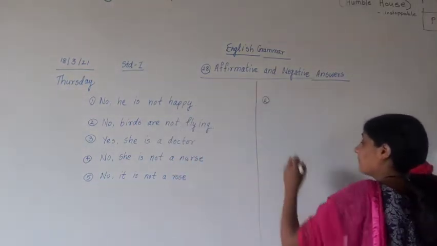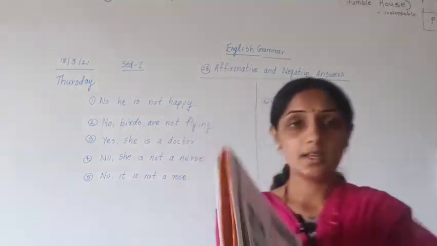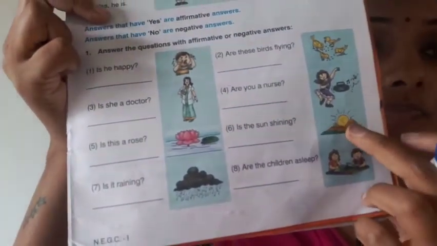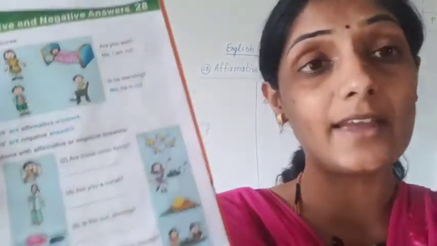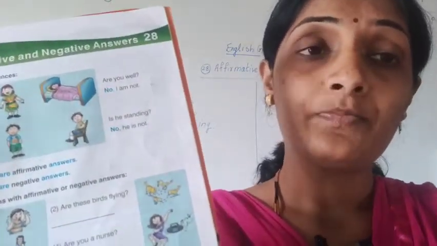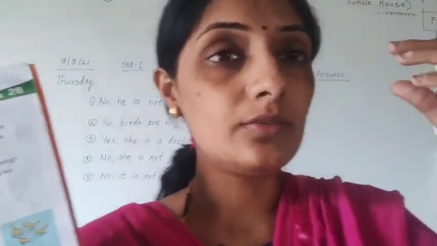Sixth one. Is the sun shining? Is the sun shining over here? Can you see the sun shining? Yes, it is rising actually. When the sun rises, at that time the rays of the sun fall on the earth.